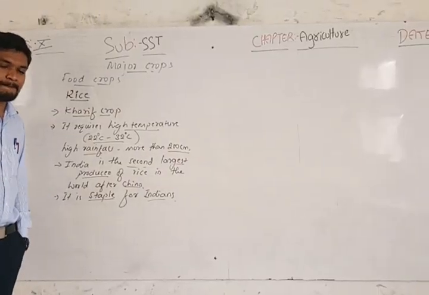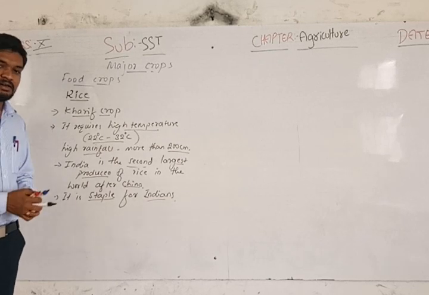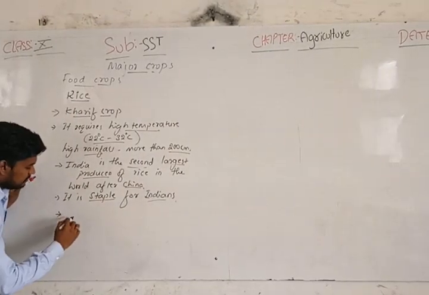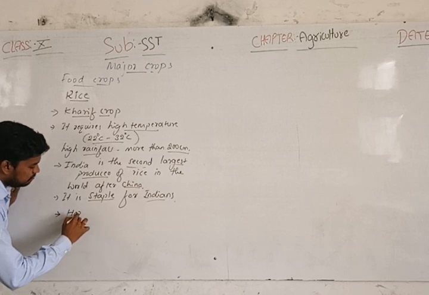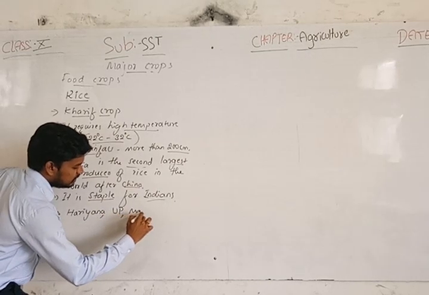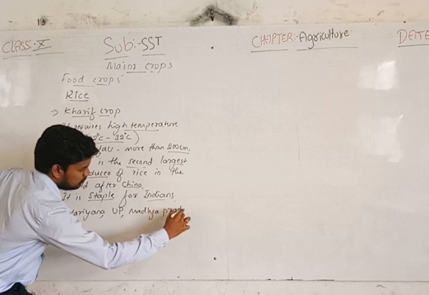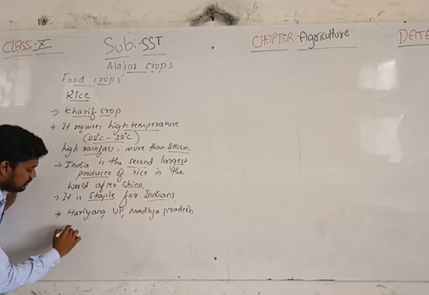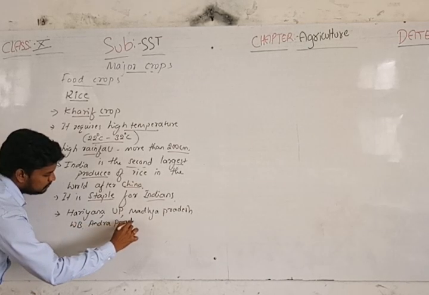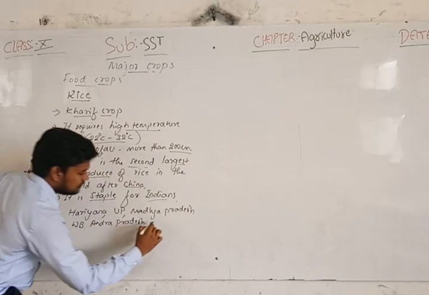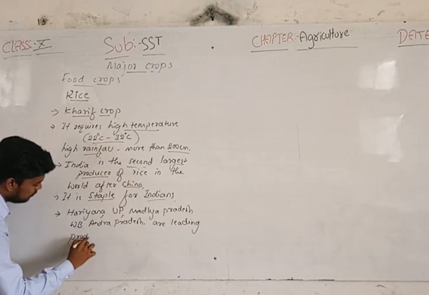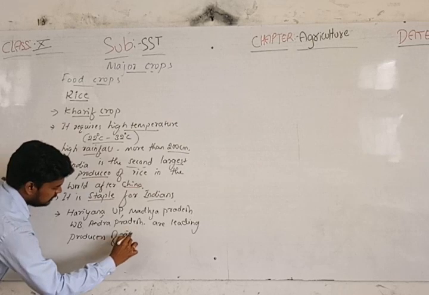Is that all? The leading producers of rice in India are mainly the states like Haryana, Uttar Pradesh, Madhya Pradesh, West Bengal, Andhra Pradesh, and the eastern part of India.